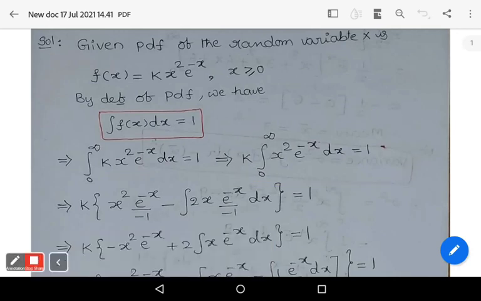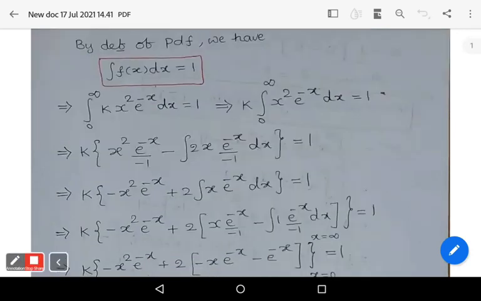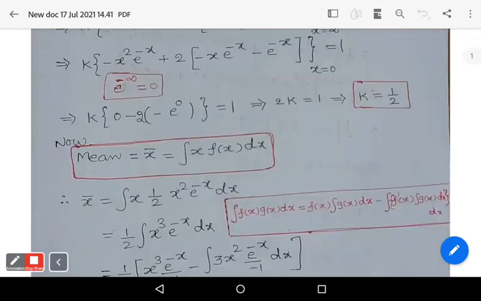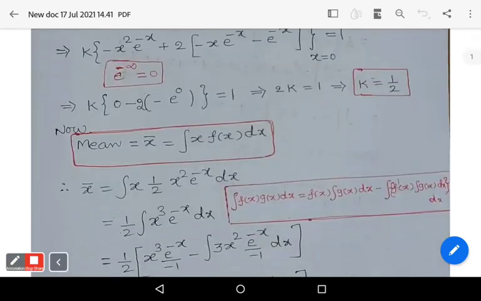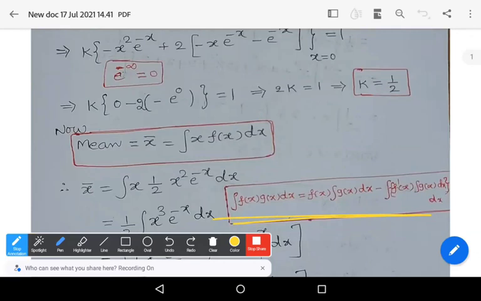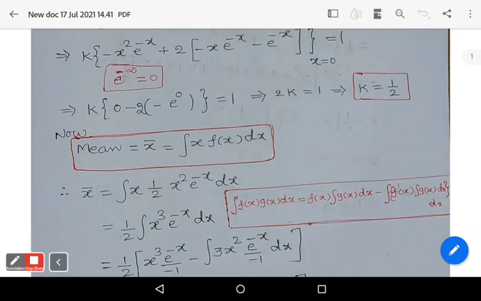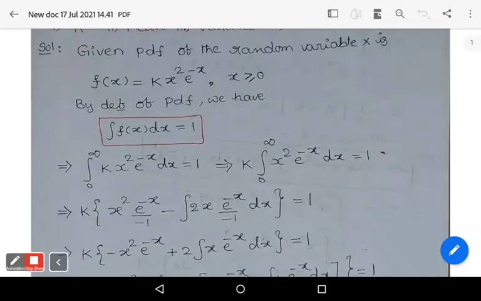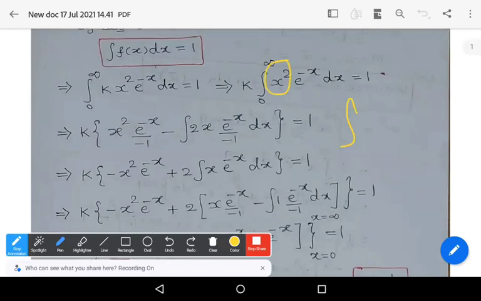And you observe the formula for the integral of f of x into g of x. Observe the formula: f of x integral g of x dx minus integral of f dash of x into integral g of x dx, whole dx. So by using this formula, you have to calculate this integral. Here x square is f of x, and e power minus x is g of x.